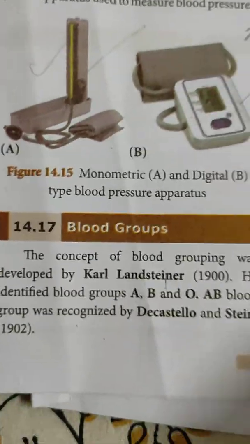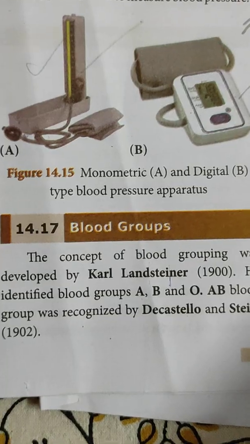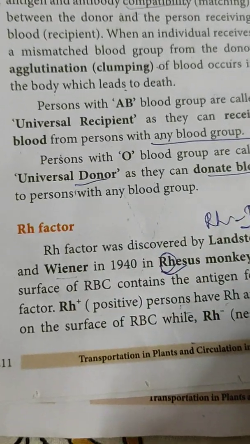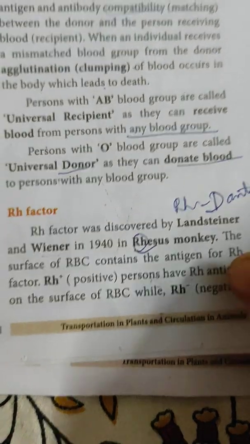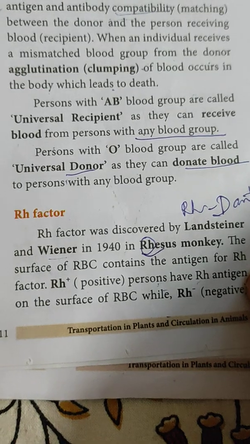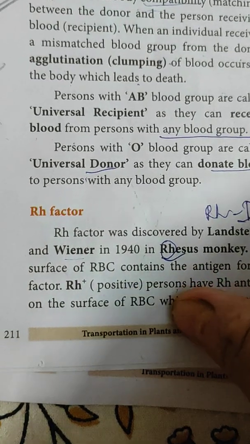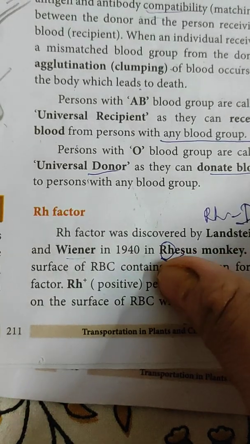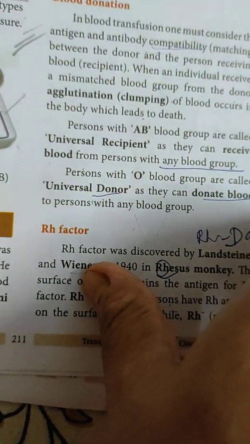The RH factor was discovered by Landsteiner and Weiner in 1940 in the rhesus monkey. Till there: rhesus monkey, 1940.